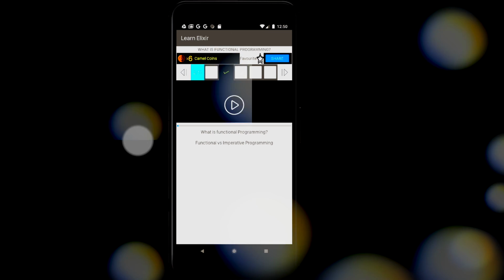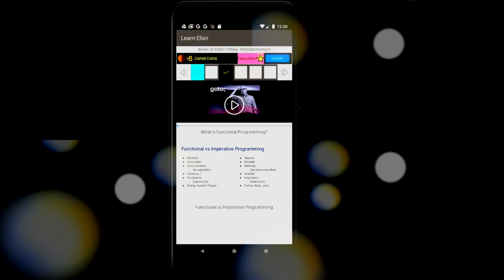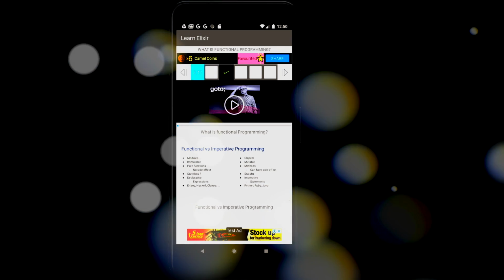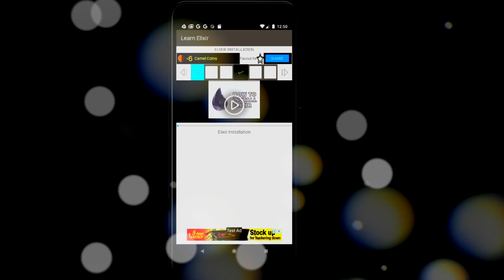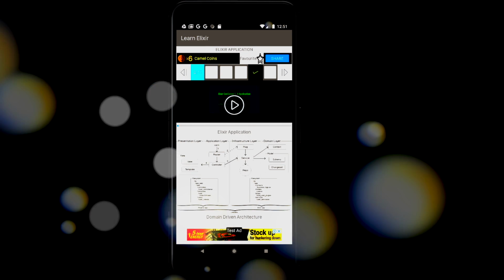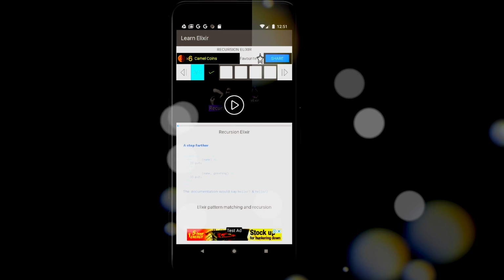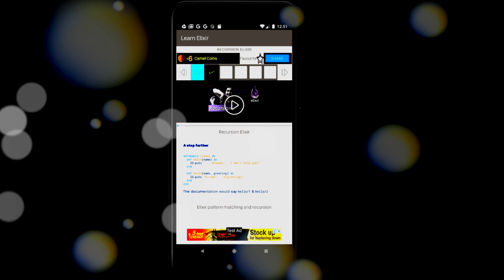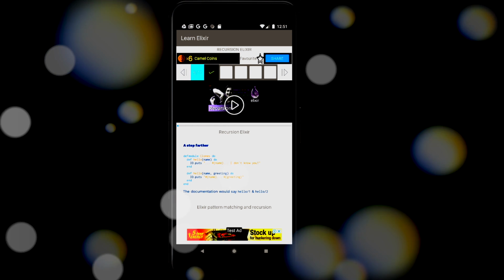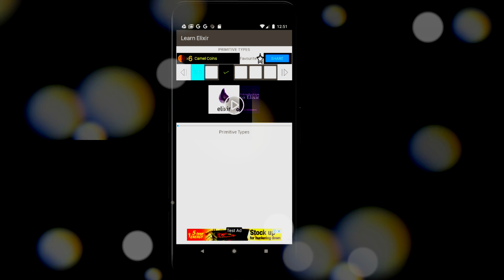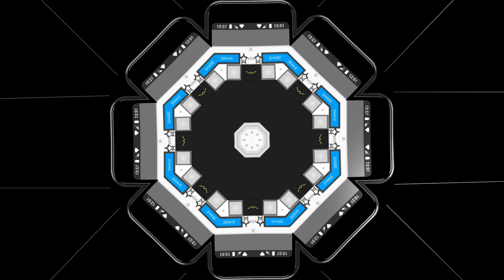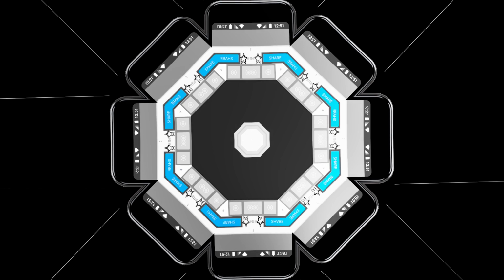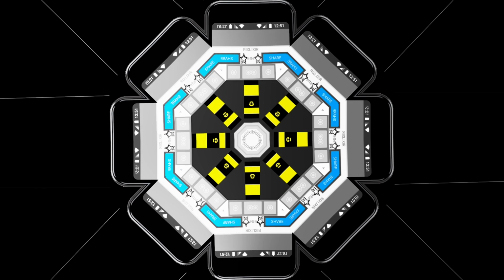Here you can see the lessons. You can make a lesson a favorite. Functional programming, installation, Elixir application, modules, recursion, great feature of Elixir. What is the difference between object-oriented programming and functional, default arguments, a new module, immutability, pattern matching again,